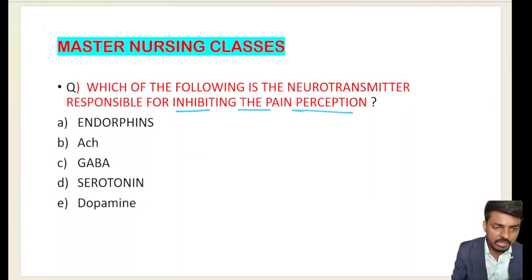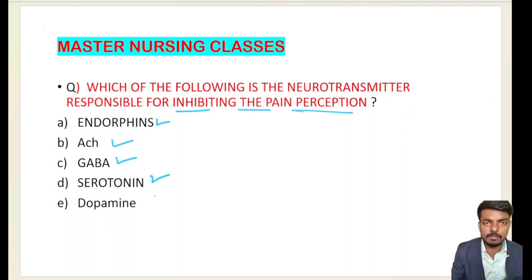Option first is the endorphins, option second is acetylcholine, third is gamma aminobutyric acid, fourth is serotonin, fifth is